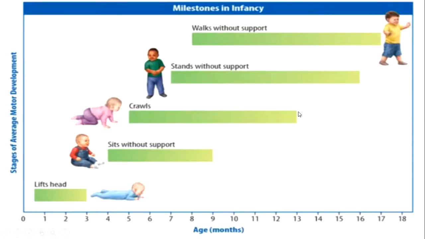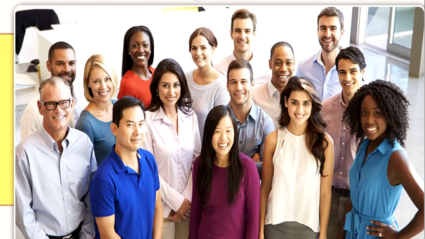The first life stage after birth is infancy, the first 2 years of life. During this stage, the muscular and nervous systems develop and the infant begins to walk. As you can see here, growth and development continue in childhood, which is from about 2 years to about 12 years of age. Bones in the skeletal system grow longer and stronger, and the lymphatic system also continues to mature. Now adolescence follows childhood.